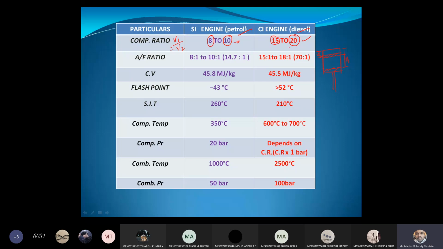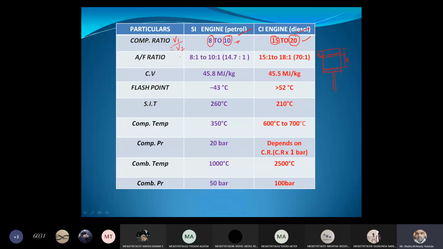It is due to that more vibrations will come into picture. Because of bigger size, the flywheel is bigger in case of diesel engine as compared to the petrol engine. In order to balance the vibration, because the piston velocity is not at all uniform inside the IC engine. It is subjected to fluctuating velocity because at the extreme position, the piston is changing its direction. During that point of time, the velocity is almost zero. In order to balance all these things, the flywheel needs to be bigger in size in case of diesel engine as compared to the petrol engine.